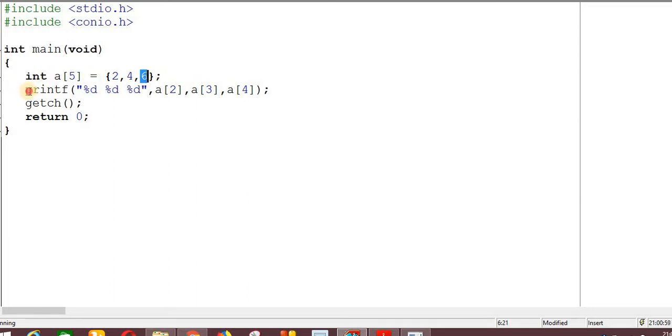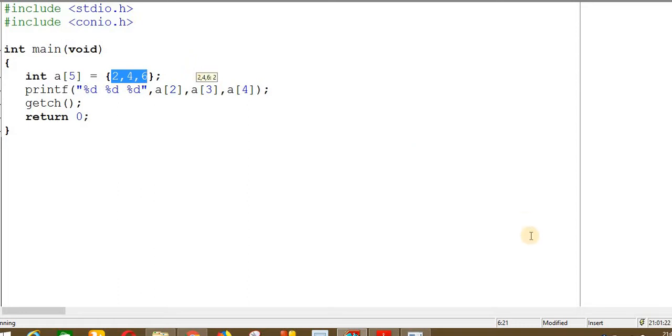In the printf statement I am displaying the values. The value of A2 is 6. Next I am trying to display A3, which is not defined here, and A4, which is also not defined here. So what will be the value of A3 and A4?